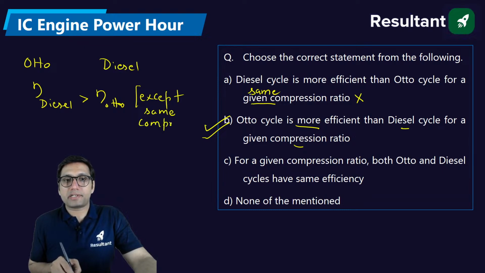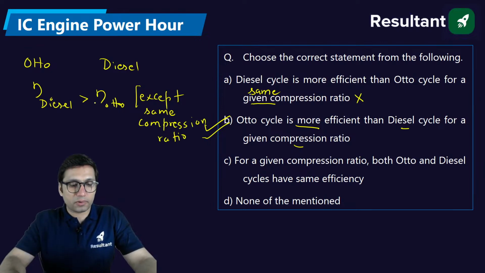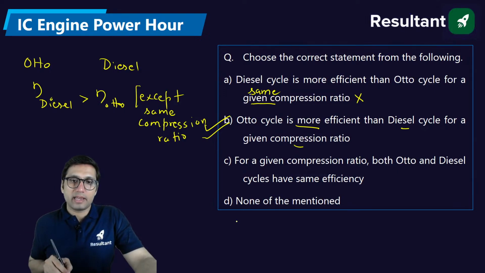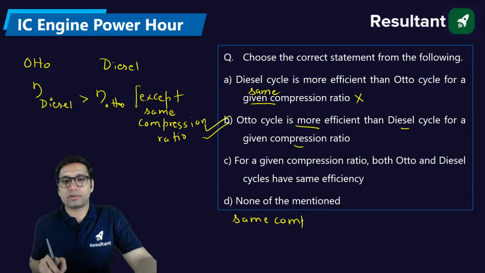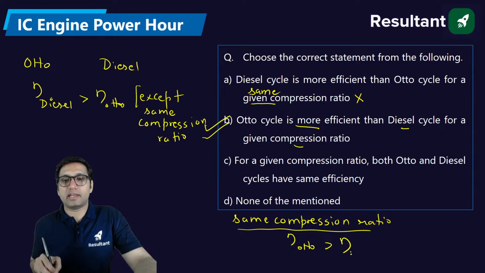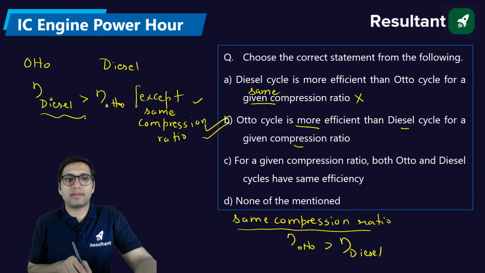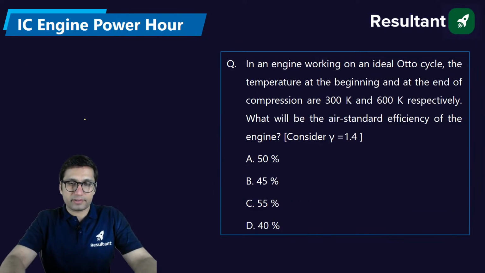Except same compression ratio, if this is not the factor, then always you will find that diesel is more efficient than Otto. But if we compare these two cycles based on same compression ratio, if the compression ratio is kept same, then Otto will become more efficient than diesel cycle. But except same compression ratio, diesel will be more efficient.